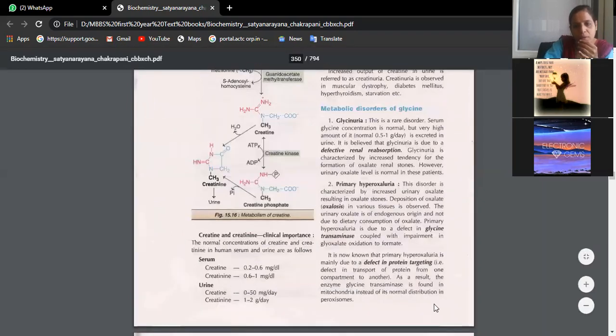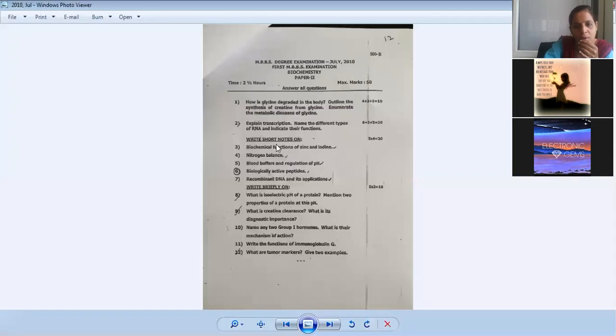After talking about glycine, now we are talking about transcription, different types of RNAs and indicate their functions.